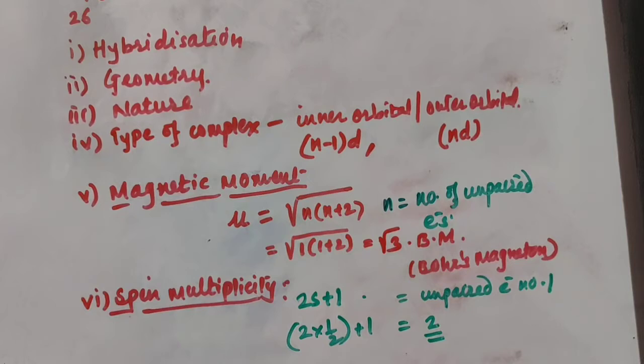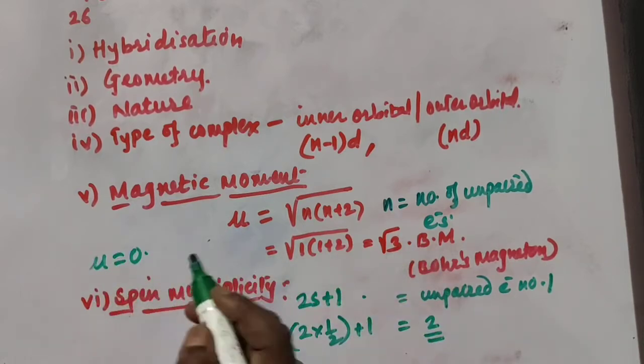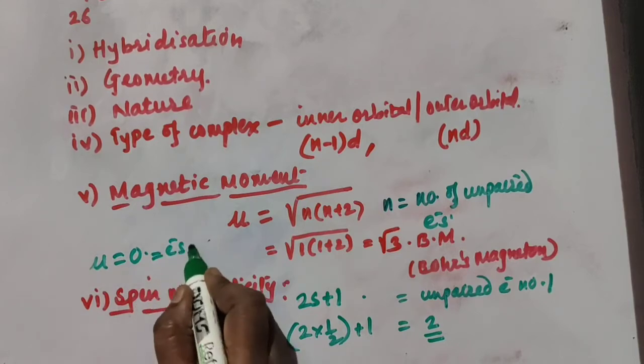If it is an inner orbital complex, then in hybridization the (n-1)d orbital is used. If it is an outer orbital complex, then in hybridization the nd orbital is used. N is what? It is the principal quantum number. Then magnetic moment you are supposed to find out depending upon the number of unpaired electrons. If all the electrons are paired, then mu, the magnetic moment, is 0. I'll write here, mu equal to 0 when electrons are paired.